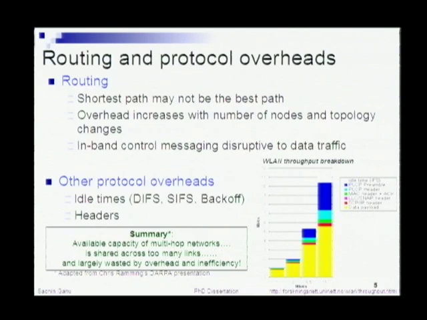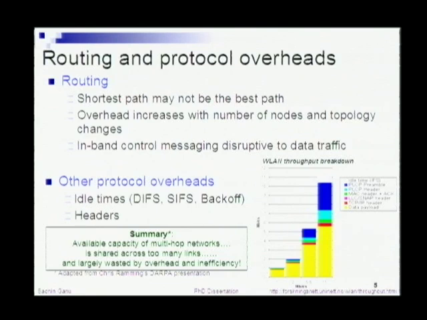To compound it all, routing protocols do their own things. First of all, it's been pointed out that traditional shortest path routing may not be the best, especially in wireless networks. Plus, as your number of nodes increases and topology changes, this results in a large overhead because a lot of routing messages flow. The main reason it hurts your actual data traffic is that all of this routing is done in band, at least in most scenarios, and it's disruptive to ongoing data traffic.